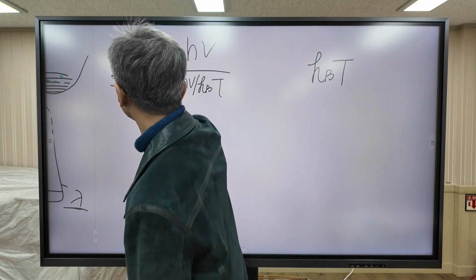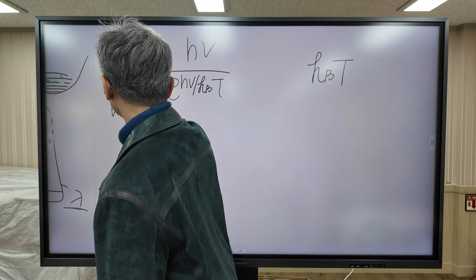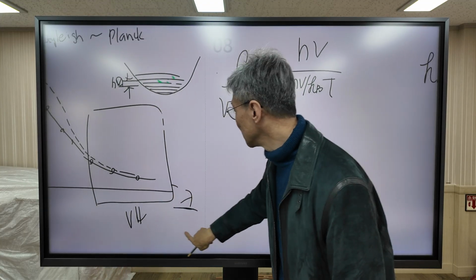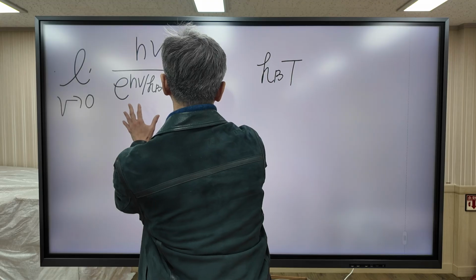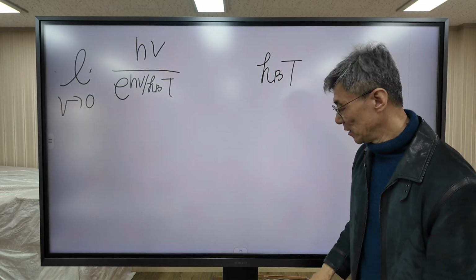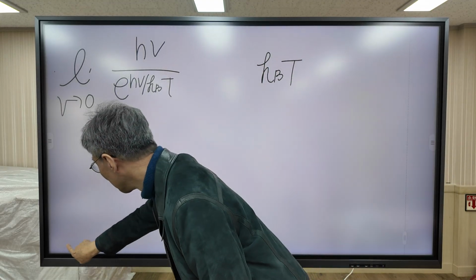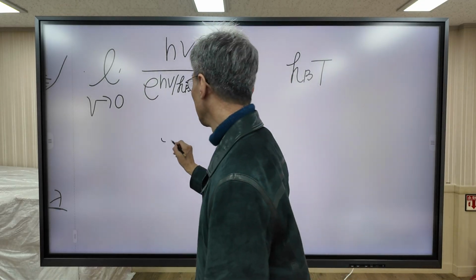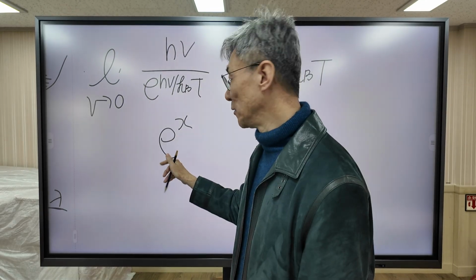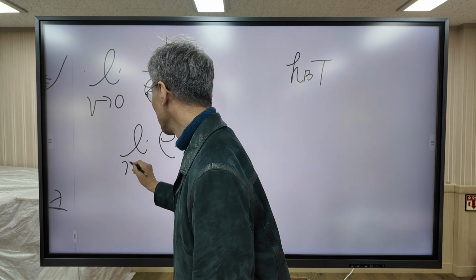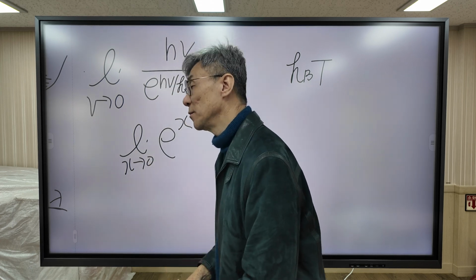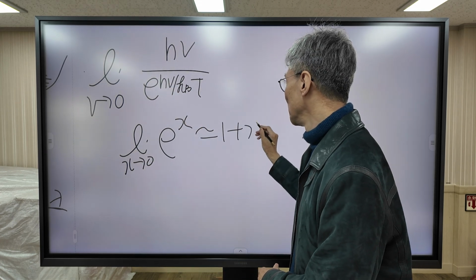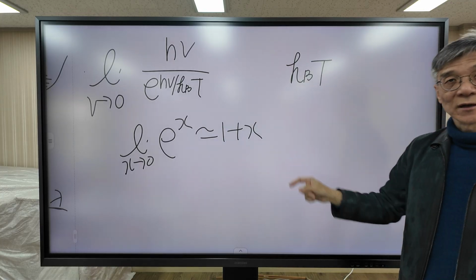When frequency approaches zero in the low frequency region, this formula converges to kBT. How do you prove that? According to mathematics, e to the x, when x approaches zero, is approximately equal to 1 plus x. This is the mathematical formula.